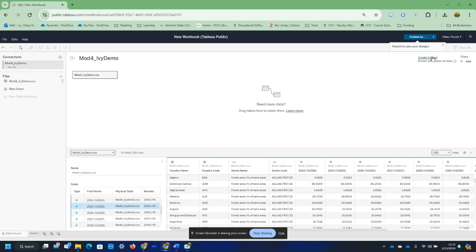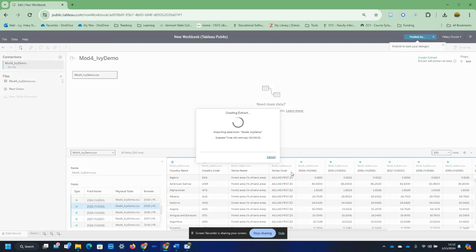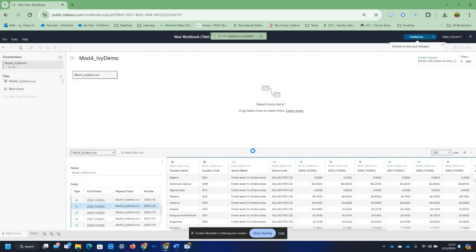So the first step in really effectively using Tableau Public as a tool is to understand how data is stored and utilized. Now, Tableau Public is a free resource, so you have a limited amount of bandwidth and storage. So we created a relatively small extract of data. We've only got 266 rows, roughly 15 columns, and a very discrete extract. So I'm going to go create that extract right now. If you're doing this and it takes longer than a minute or two, your data is probably too big for Tableau Public, and you might want to rethink filtering it a little bit.